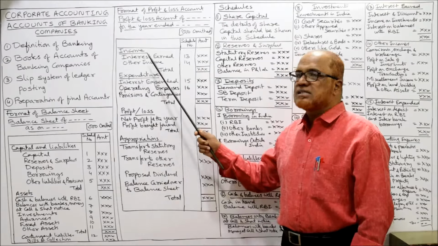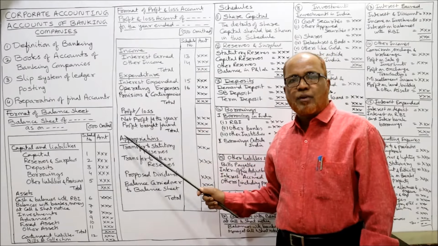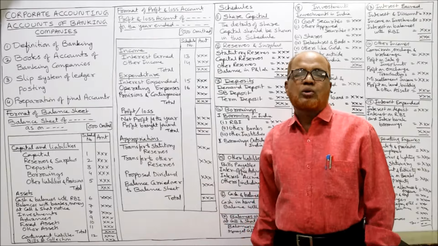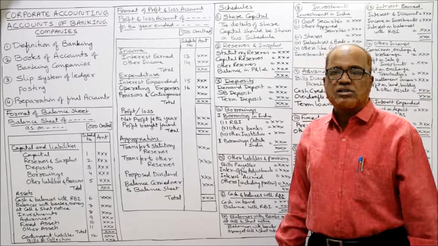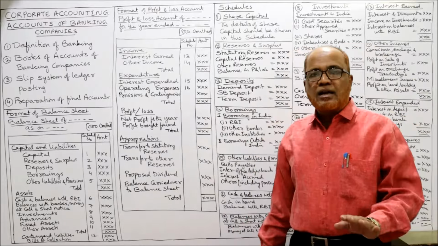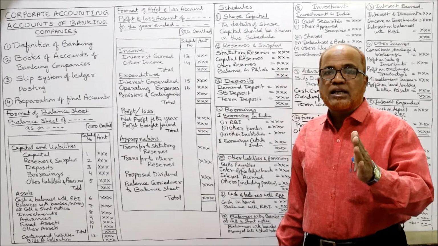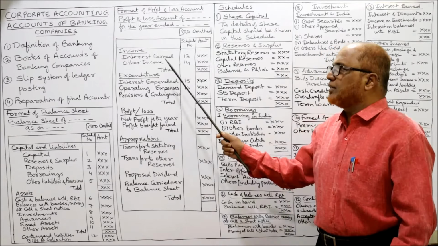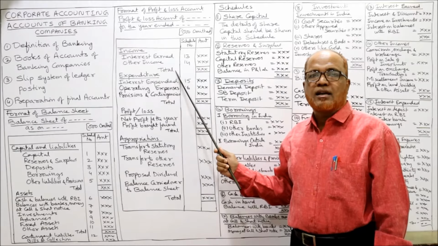The first part is income, second expenditure, third profit or loss, and the last, fourth, appropriations. The first part is income. Under income 2 schedules will be taken, that is 13 and 14. Schedule number 13 interest earned and schedule number 14 other income.